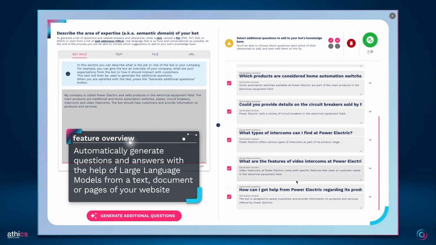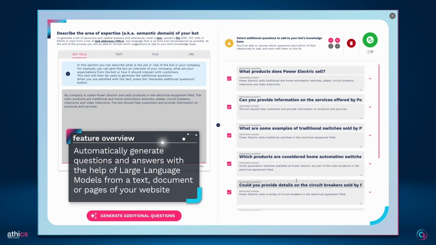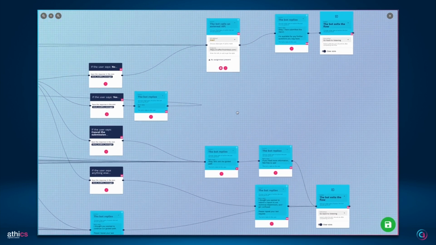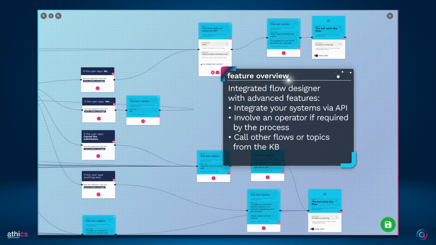The user does not need to know artificial intelligence concepts, and there is no need for technical or data science skills to use it. You can integrate into other systems such as CRM or ERP, transfer the conversation to an operator via the handover module, integrate the chatbot into social media and instant messaging applications such as WhatsApp, Telegram, or Facebook. It is also possible to connect chatbots into e-commerce platforms such as Magento or WooCommerce. Furthermore, you can access the conversational insights and analyze data directly through the analytics dashboard of the platform,